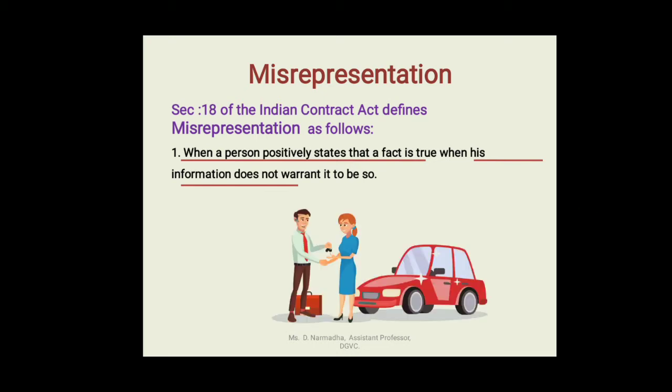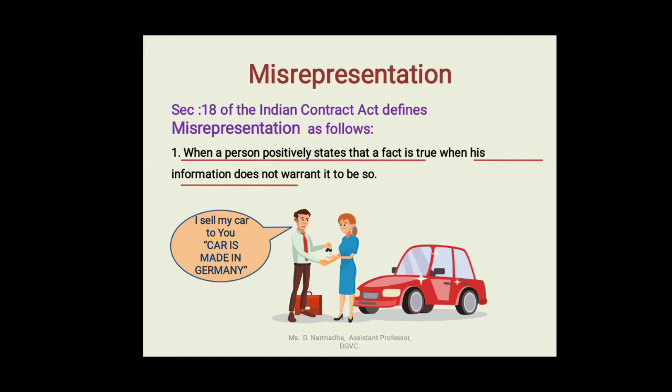There are two persons, the man and the lady. The man is giving a proposal to the lady: I sell my car to you, and he is also stating that the car is made in Germany, but actually the car is made in New Delhi.